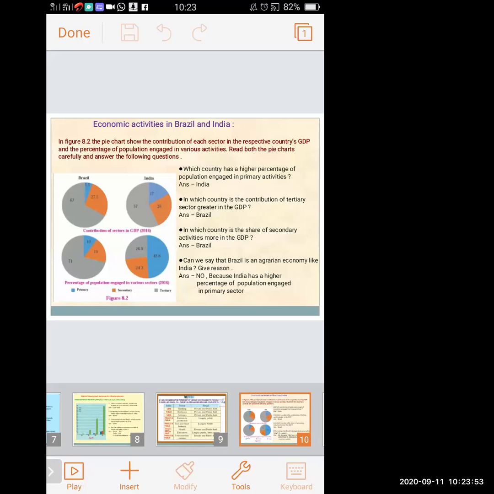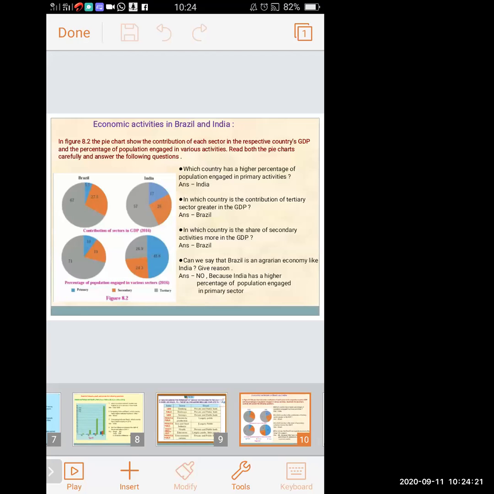Which year is it given of? 2016. And the down circle, the two circles give the percentage of population engaged in various sectors. Population percentage is given. And it has given three colors: primary, secondary, tertiary. Blue color indicates primary. Orange color indicates secondary. And the gray color is the tertiary sector.